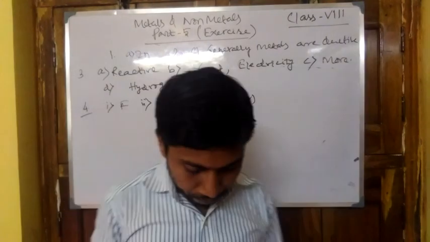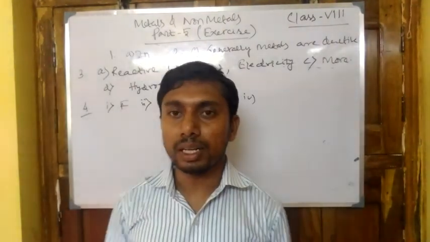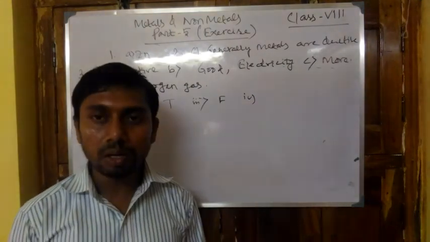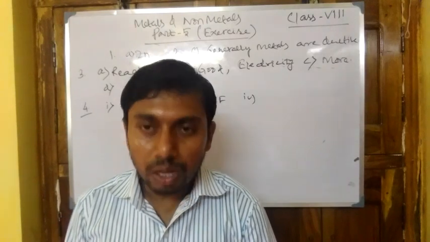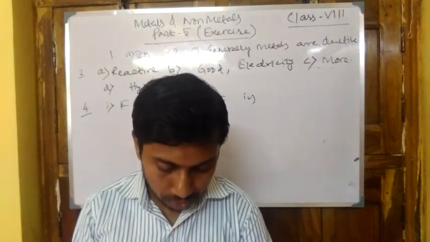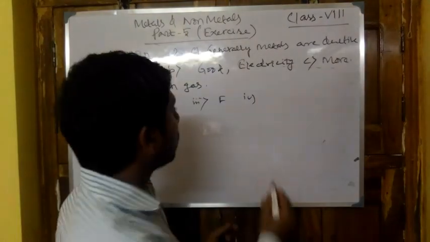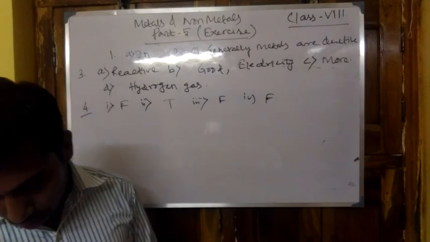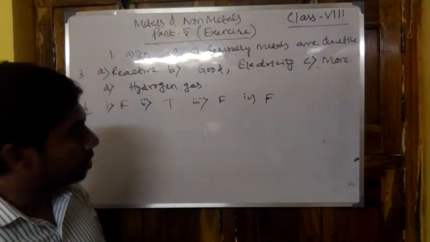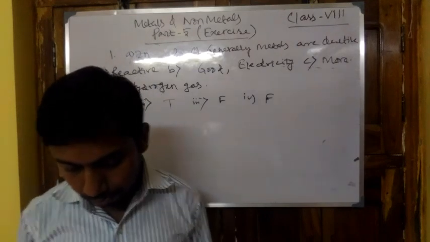Number 4, coal can be drawn into wires. This is the property of ductility, and coal's constituent is carbon. Now carbon, being a non-metal, cannot be ductile, so it cannot be converted into wires. So here the statement is false again. So 4-1 is false, 4-2 is true, the third one is false, and the fourth is also false.